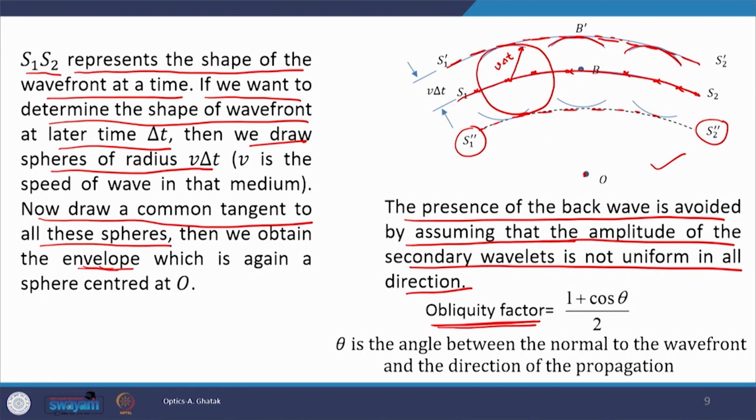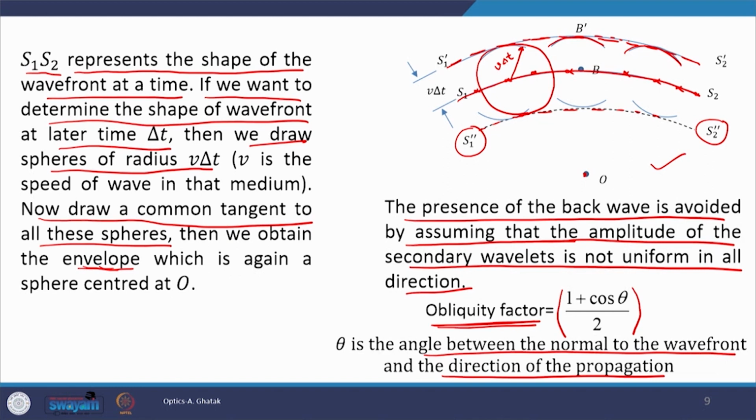Okay, and what does the obliquity factor do? The obliquity factor is nothing but an expression, which is (1 plus cos theta) by 2, and theta is the angle between the normal to the wave front and the direction of propagation. Suppose a wave front is going in the x direction and the normal is pointing in another direction, then theta is the angle between the two.